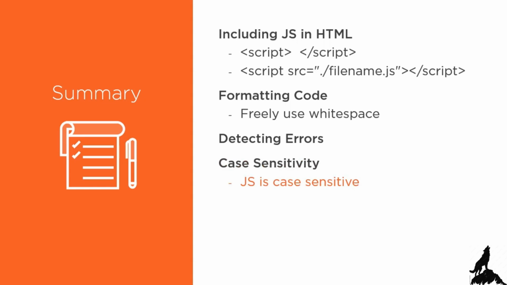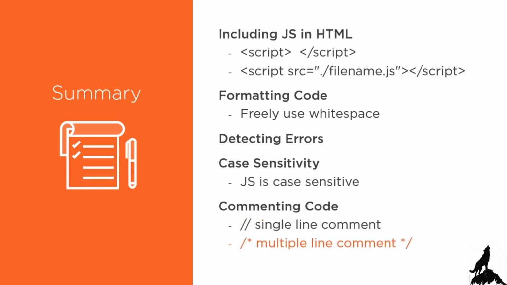And we took a look at case sensitivity. JavaScript is case sensitive. You always need to be careful that you're using lowercase or uppercase characters properly. And finally, we looked at commenting our code. Any kind of complexity or anything tricky or anything that could be confusing should be commented in your code. We can add single line comments by using a forward slash twice, slash slash, or we can have multiple line comments by specifying forward slash star and any characters, including new line characters, up until a closing star slash.